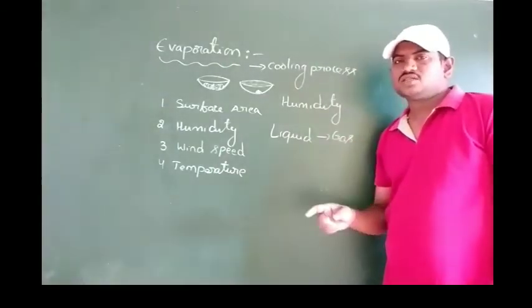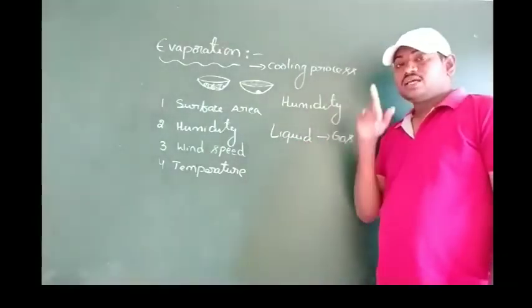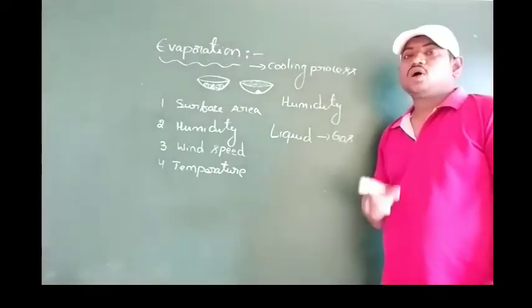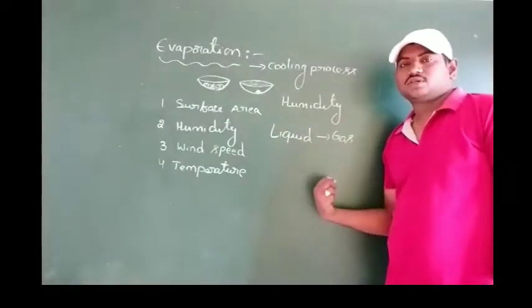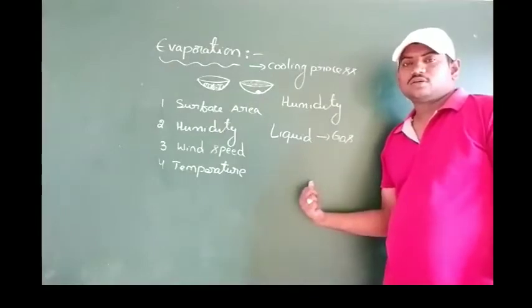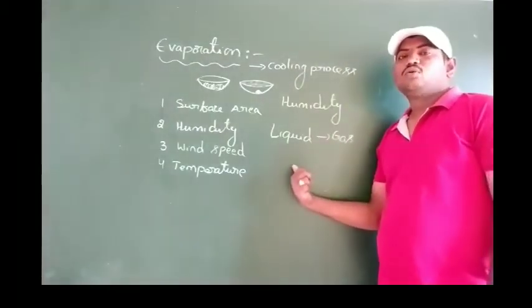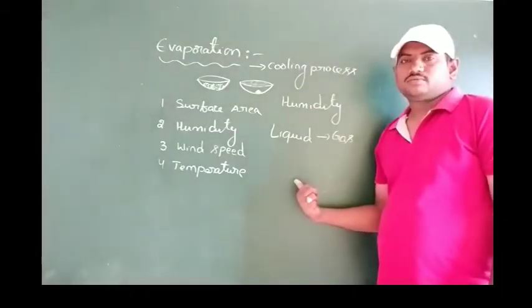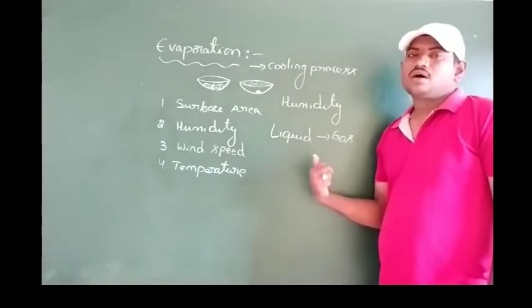The phase change from liquid to gas at a constant temperature is defined as boiling. For water, that constant temperature is 100 degrees Celsius; then only boiling takes place. The constant temperature at which boiling takes place is known as the boiling point. The boiling point of water at normal atmospheric pressure is 100 degrees Celsius.